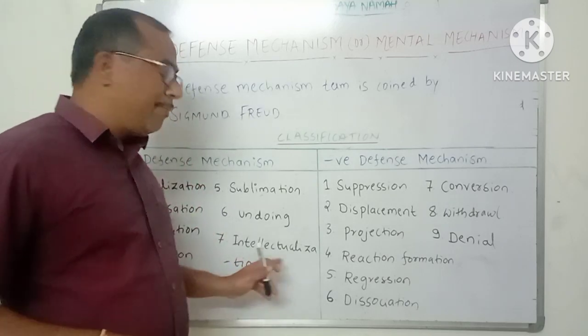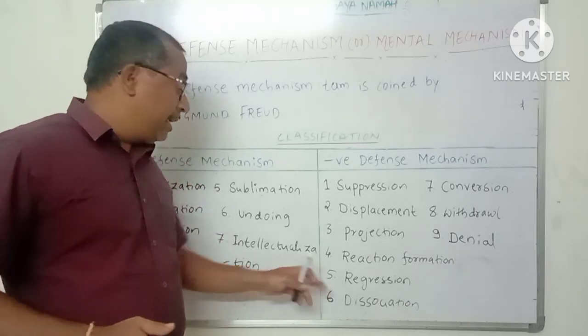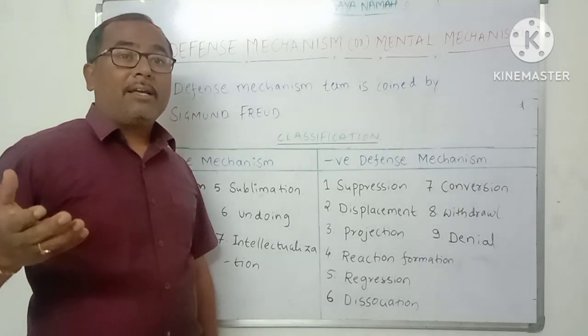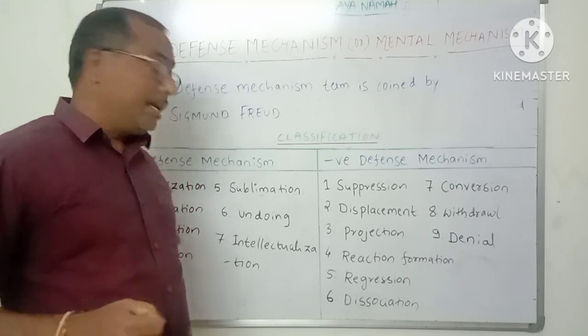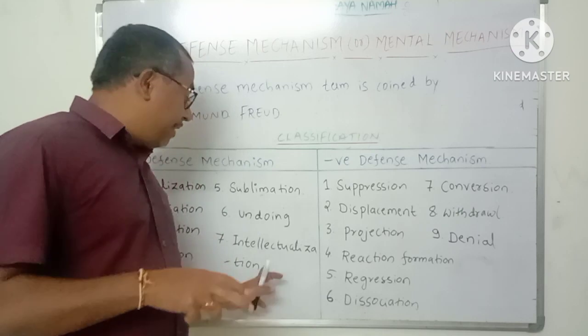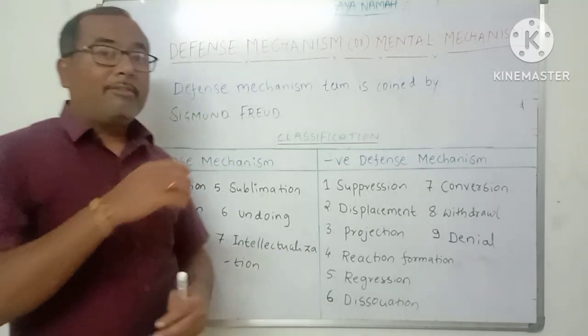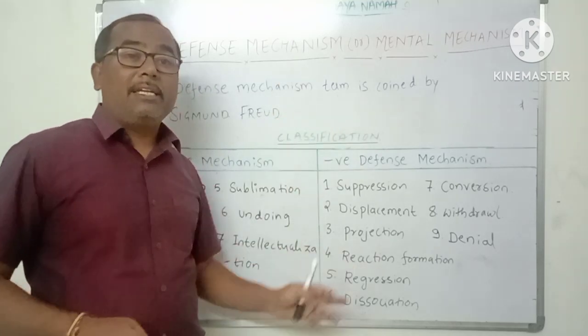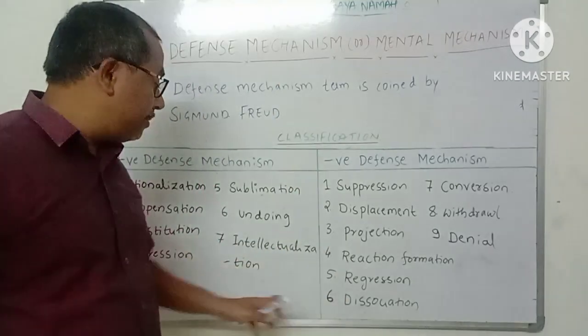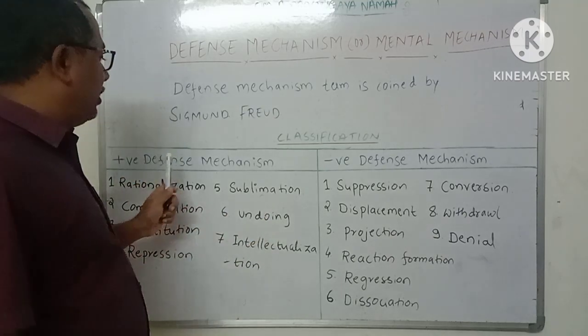For example, a person who is diagnosed with a terminal illness will keep on studying about that disease condition. He will try to become a master in studying that condition and try to forget that he is having that terminal illness. He maintains a distance from the fact that he has a terminal illness. So this is nothing but intellectualization. So these are all the positive defense mechanisms.